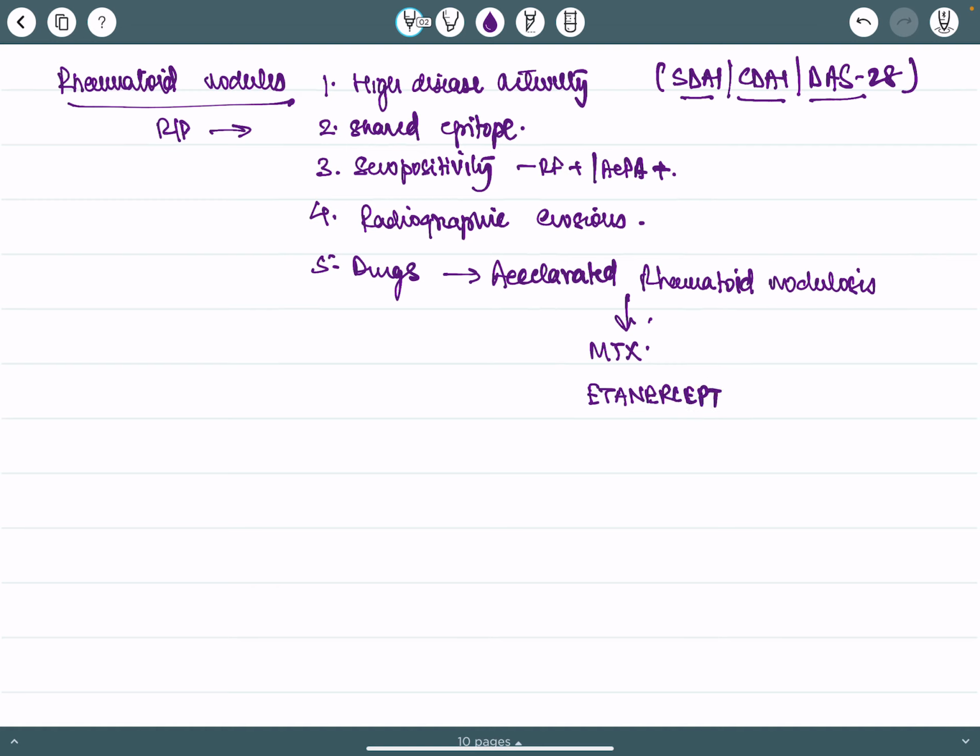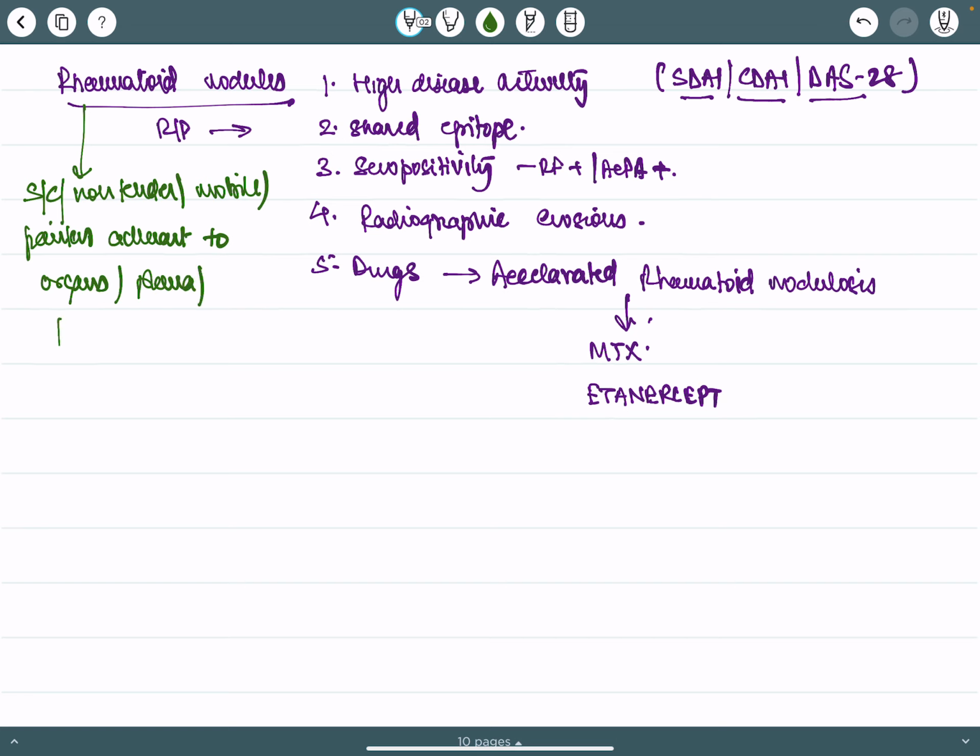So what are rheumatoid nodules basically? Rheumatoid nodules are basically subcutaneous, non-tender, mobile, painless, adherent to organs, pleura, pericardium, or bursa, or even tendons.